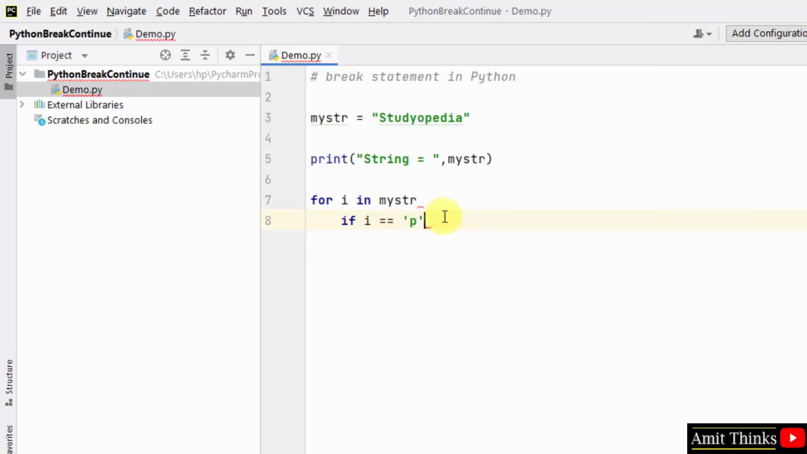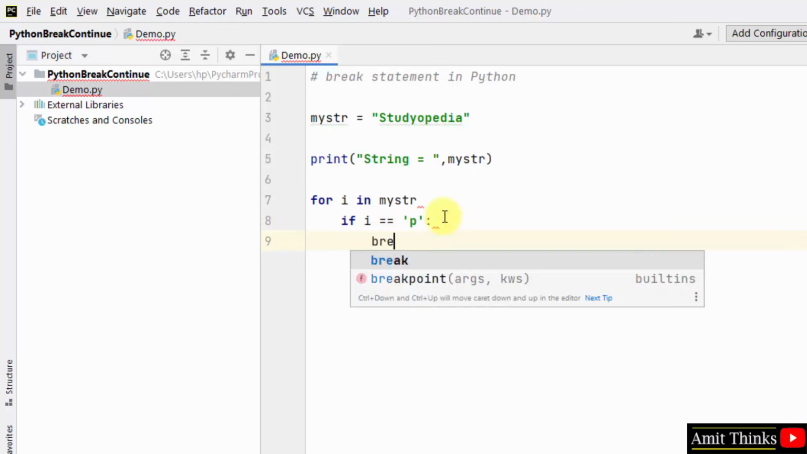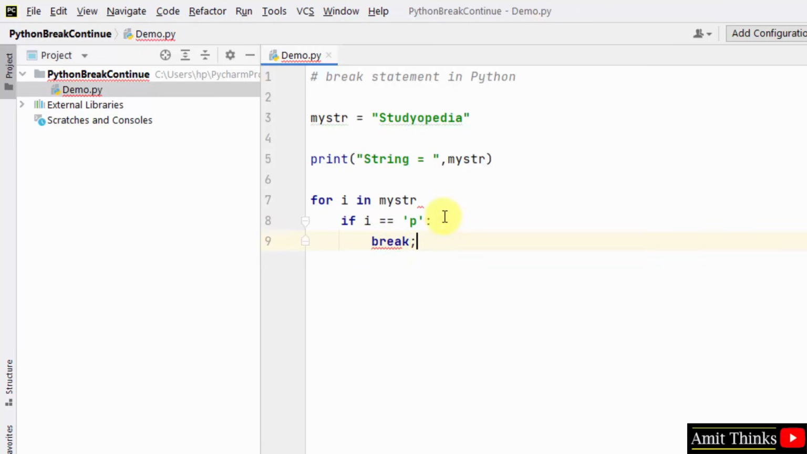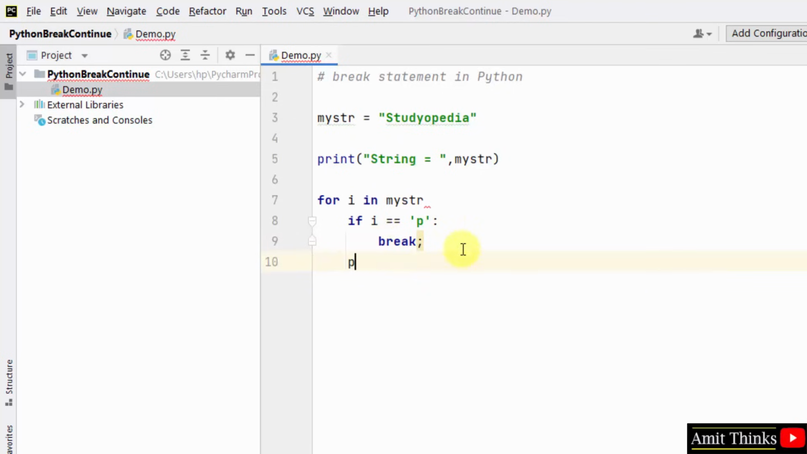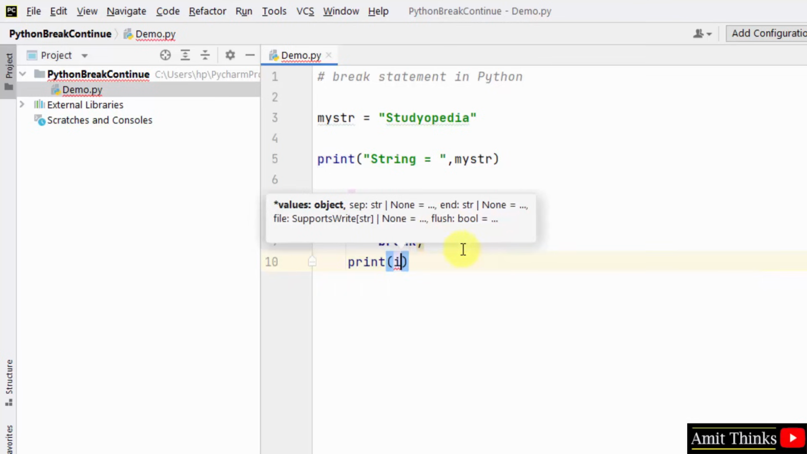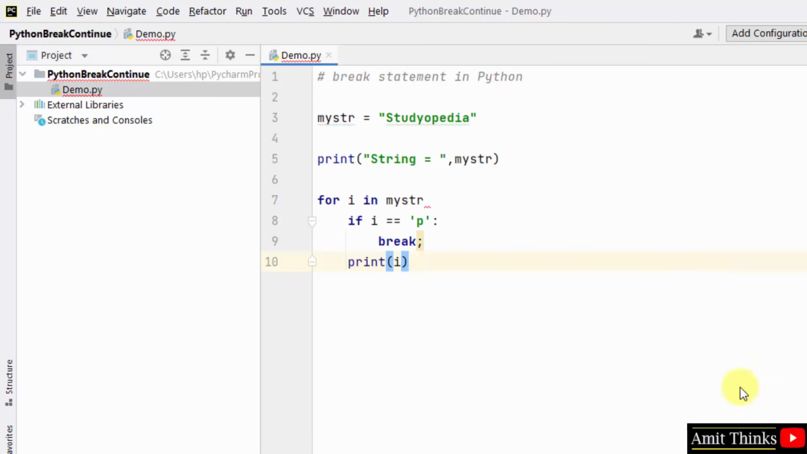What should happen? A break statement will terminate the loop. After terminating the loop, the next statement in the line will get printed. That means print i, that's it. Now when I run it, let's see what will happen. Run demo.